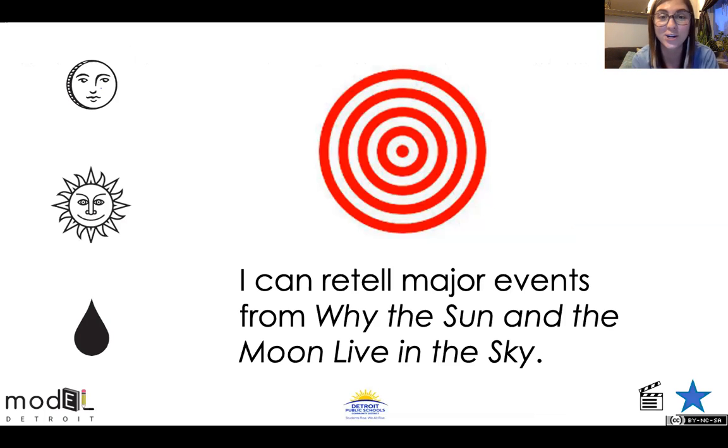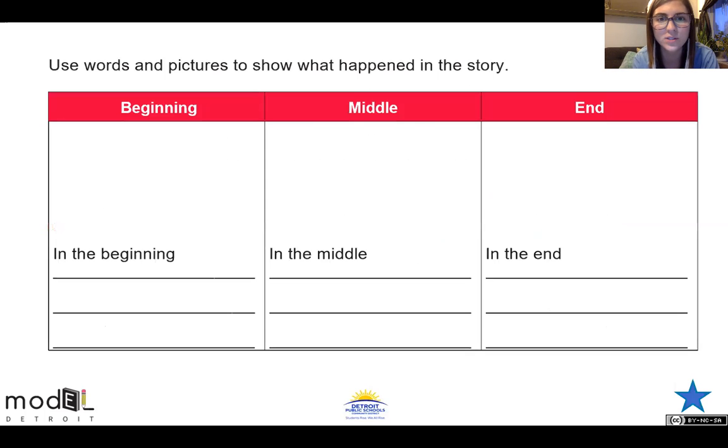For my online learners, I am pretty positive this is on page 47. You will see it. Parents, you might need to help find it for them, but it's going to look like this. Pause the video if you need to. Use the words and pictures to show what happened in the story. So we want to see some pictures. Miss Lane and I want to be seeing some pictures. We want to see your artwork.